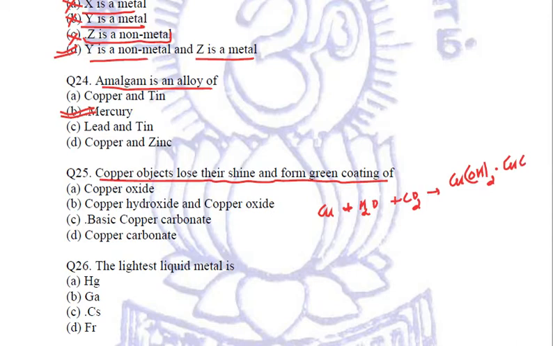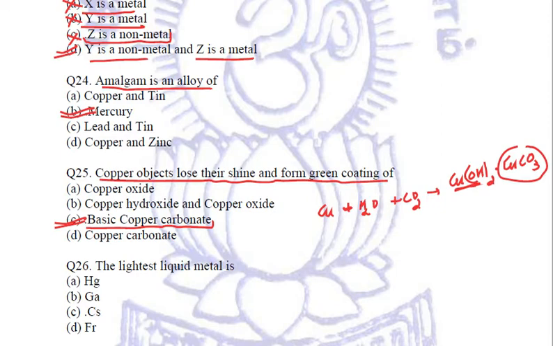The formula is Cu(OH)2.CuCO3. CuCO3 is copper carbonate and copper hydroxide is basic in nature, so we call it basic copper carbonate, and it is a green coating, and the reaction is basically called corrosion.